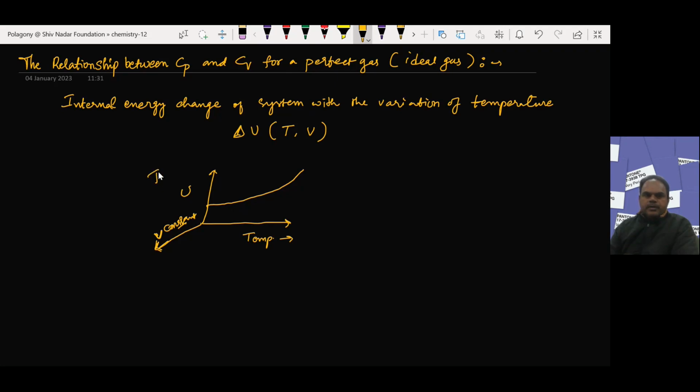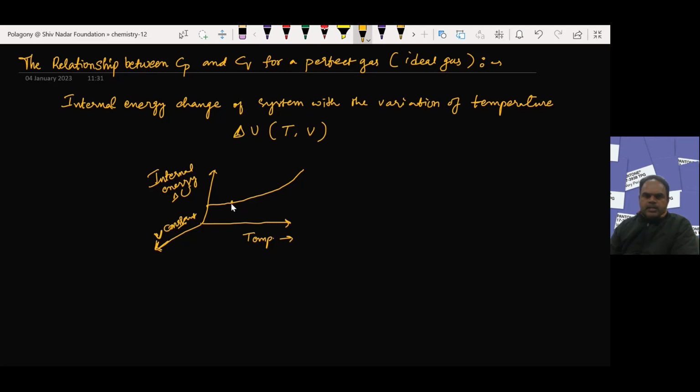So here internal energy change delta U is shown as an increasing curve with respect to the temperature. Hence internal energy change is a function of the temperature, we can say.